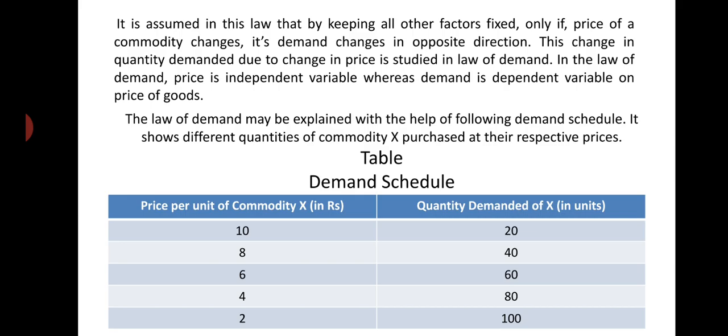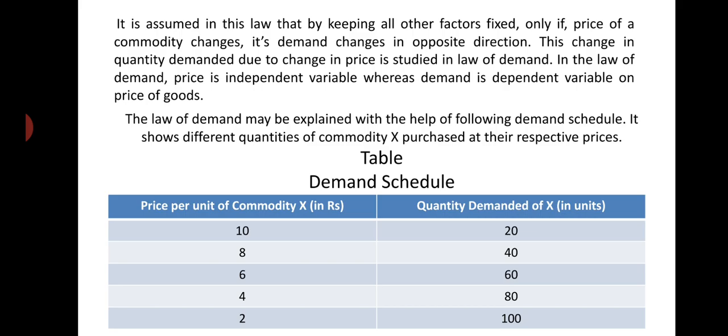So the law of demand may be explained with the help of the following demand schedule. It shows different quantities of commodity X purchased at their respective prices. You see in the demand schedule below, in the first column, price per unit of commodity X in rupees is given, and in the second column, quantity demanded of X in units is given. So when the price of the commodity was rupees 10 per unit of X, only 20 units of commodity X were demanded in the market.